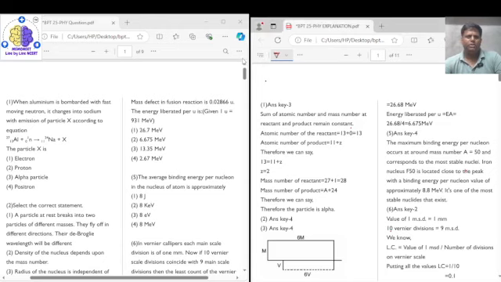Today we are going to discuss the BPT 25 question paper. So let's begin with it.